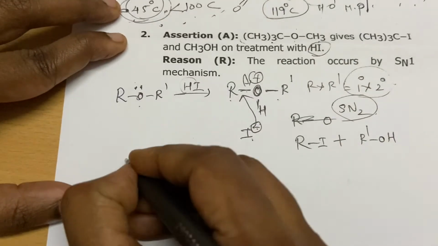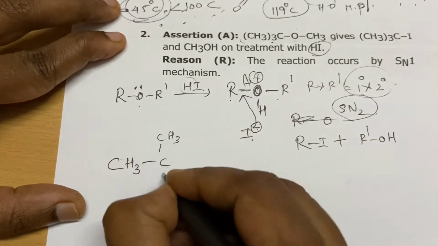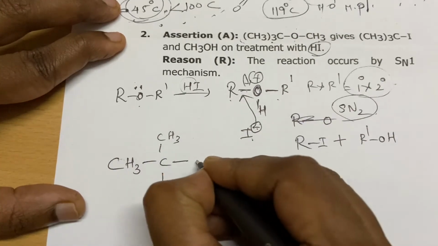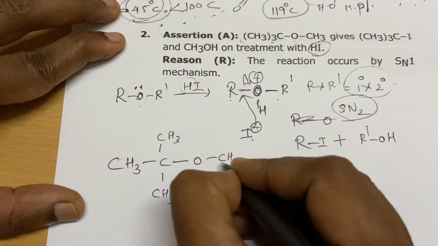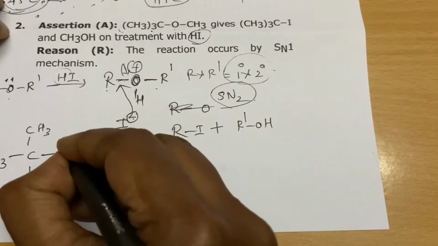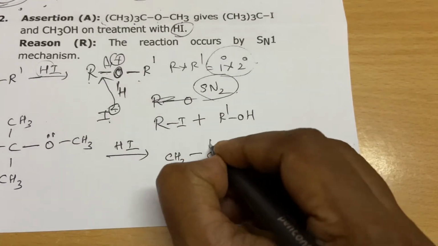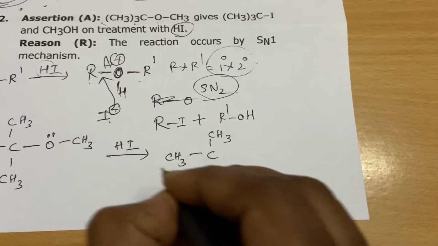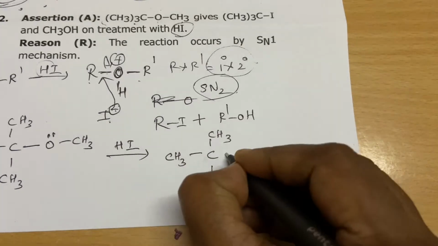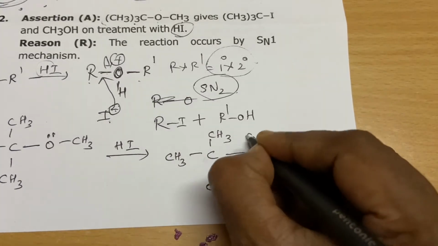But what is the ether here? One of the alkyl groups is tertiary in nature. The first step takes place as usual, protonation. When you add acid, the proton is the electrophile and it searches for a nucleophilic site, and your oxygen has the lone pair, so immediately protonation takes place.